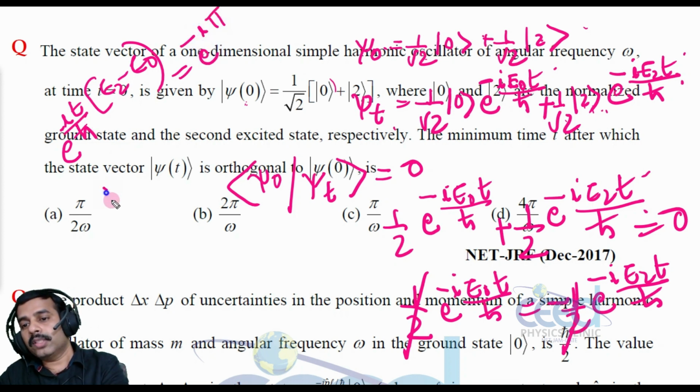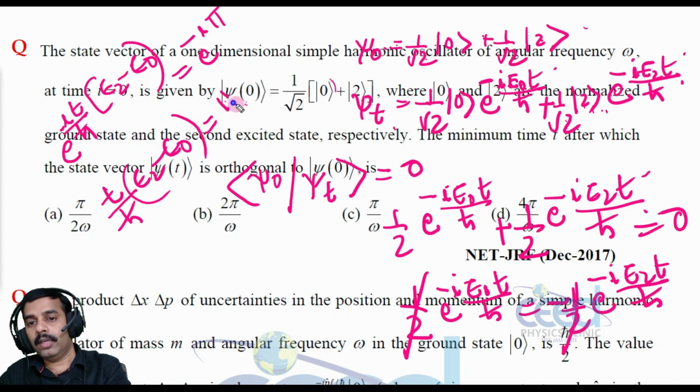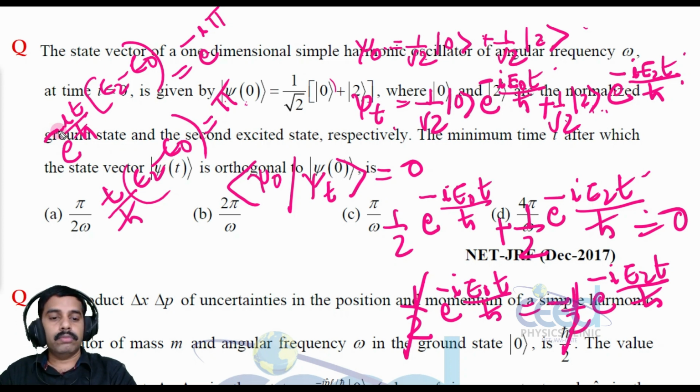That means t by h cross into E2 minus E0 should be equal to pi when I compare the coefficients here, right? Is it okay? Okay.